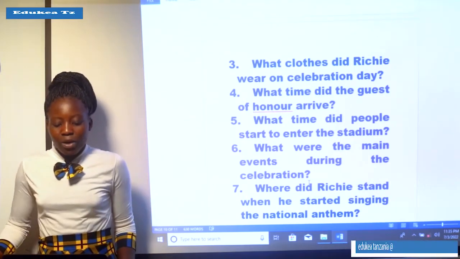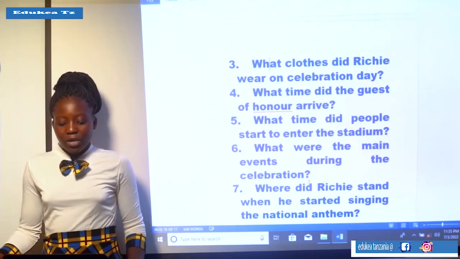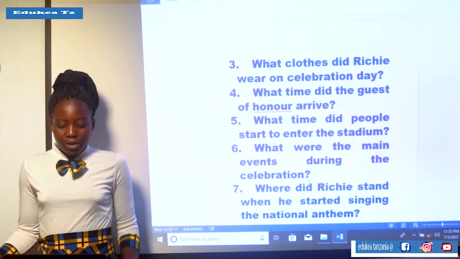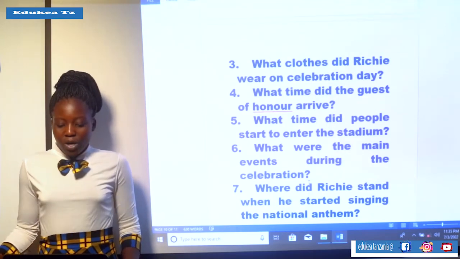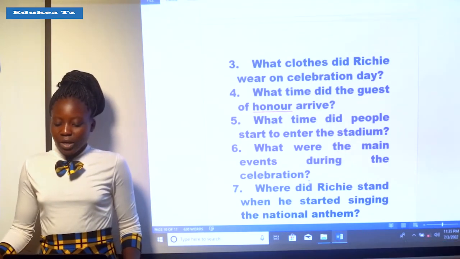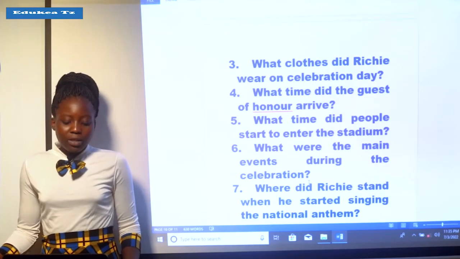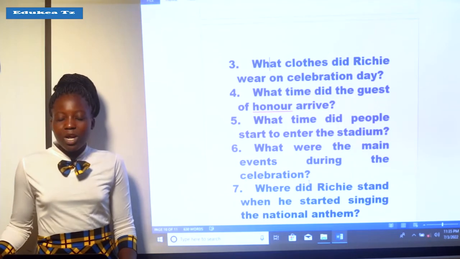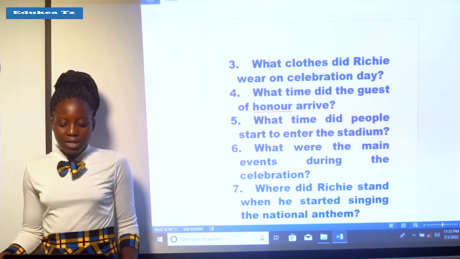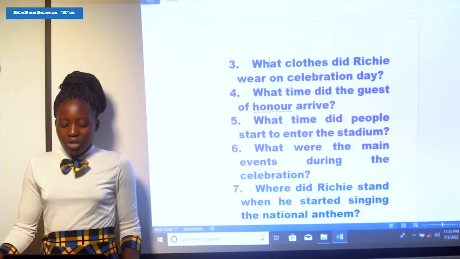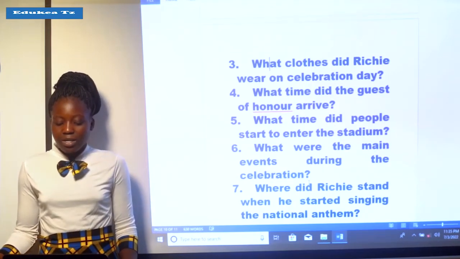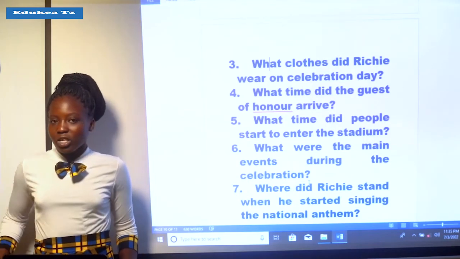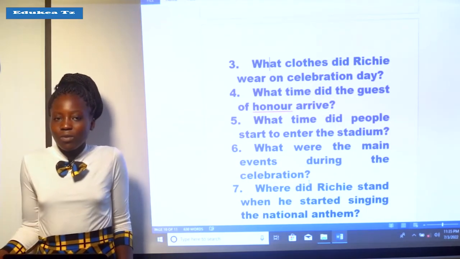Fourth question, what time did the guest of honor arrive? Fifth question, what time did people start to enter the stadium? Sixth question, what were the main events during the celebration? And the last question, question number 7: where did Richie stand when he started singing the national anthem? By looking at these 7 questions, this marks the end of our topic and our lesson for today.